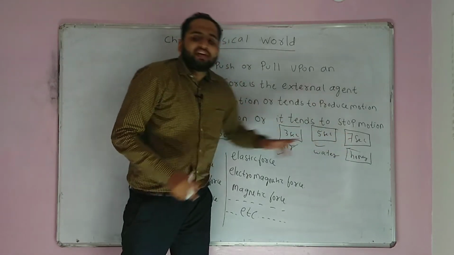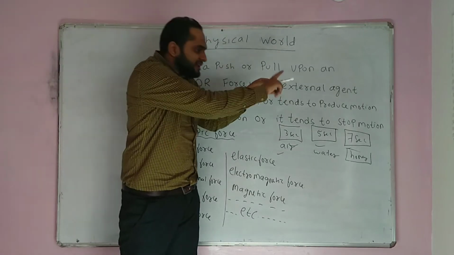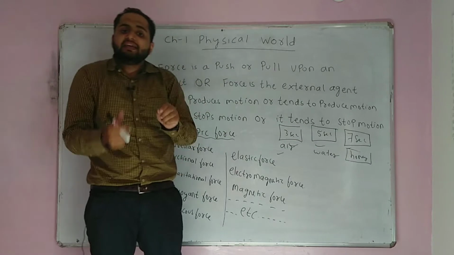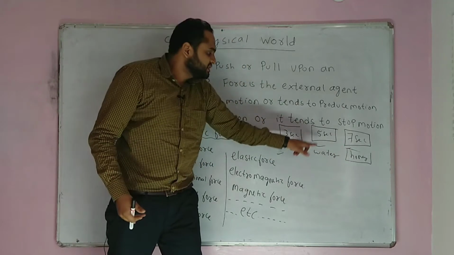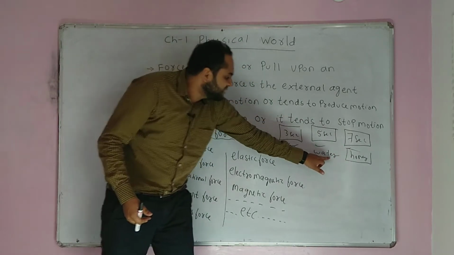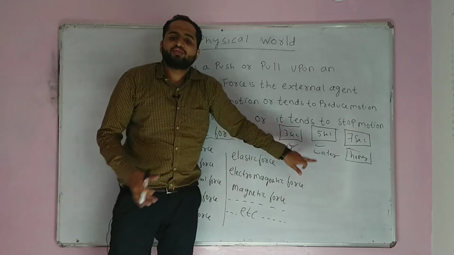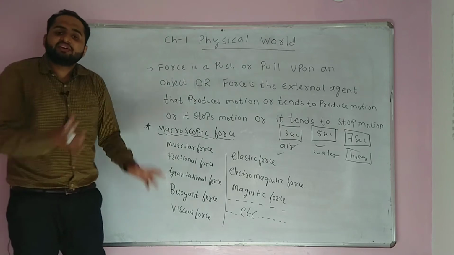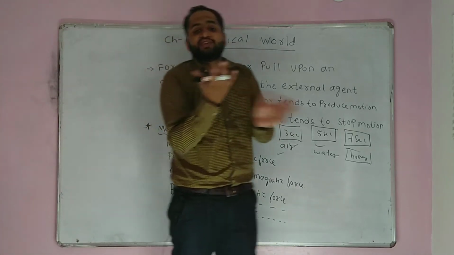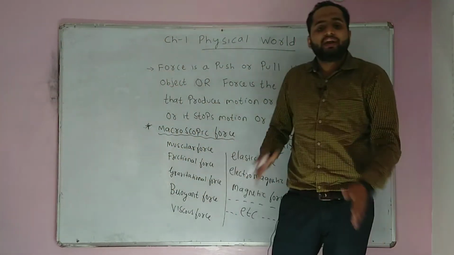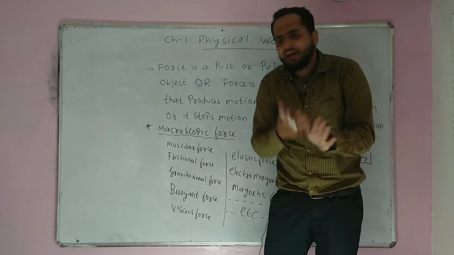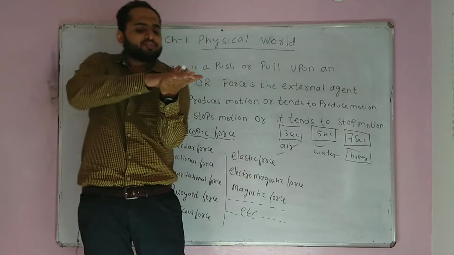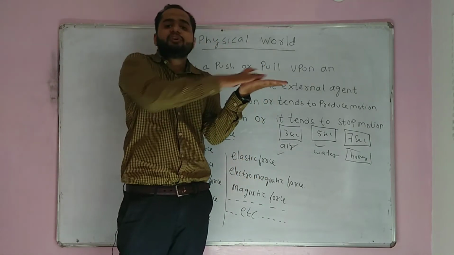Honey takes 7 seconds. In honey, the ball or the marker takes 7 seconds to reach the ground. That means the force applied in honey is much more than in water. The force applied in water is much more than in air. This force which applies on the ball is nothing but viscous force. We will study viscosity in chemistry as well as physics when we study fluids, in Class 11, chapter 10. It is nothing but a frictional force with which one layer tries to oppose another.